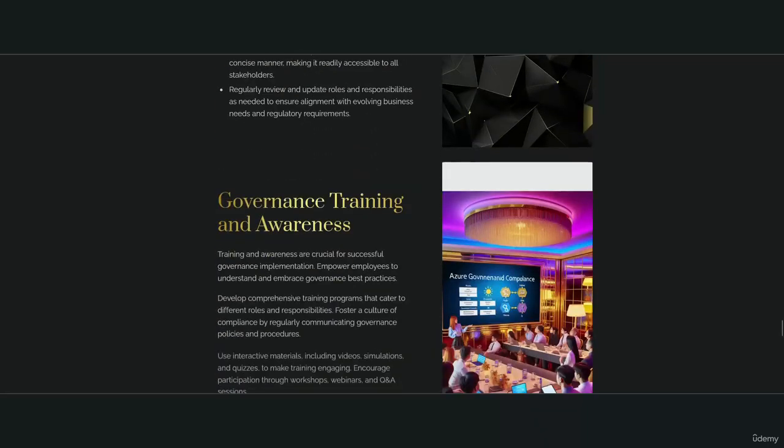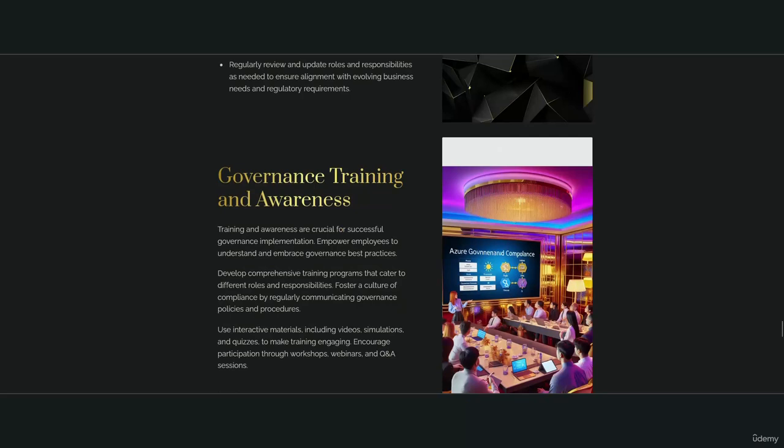Governance training and awareness. Training and awareness are crucial for successful governance implementation. Empower employees to understand and embrace governance best practices. Develop comprehensive training programs that cater to different roles and responsibilities. Foster a culture of compliance by regularly communicating governance policies and procedures.